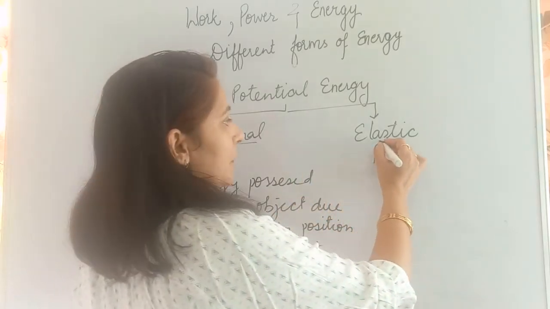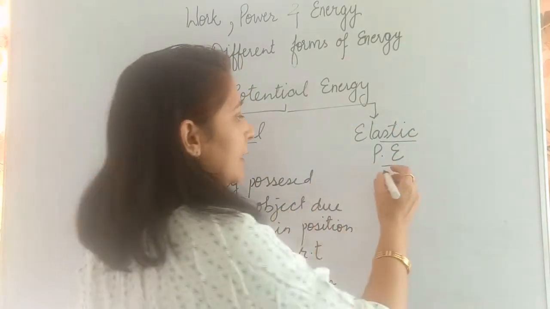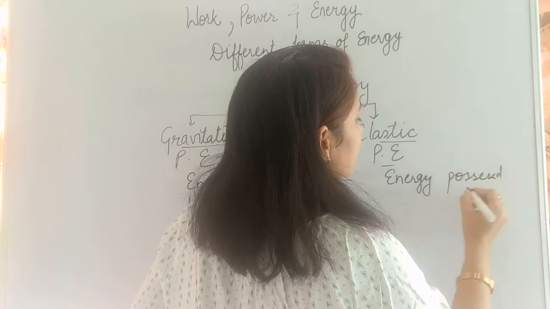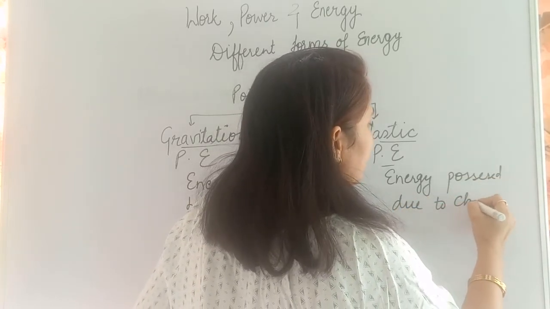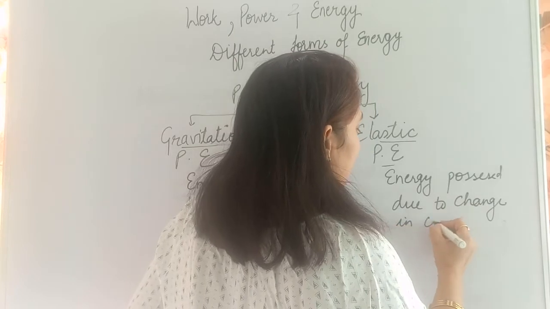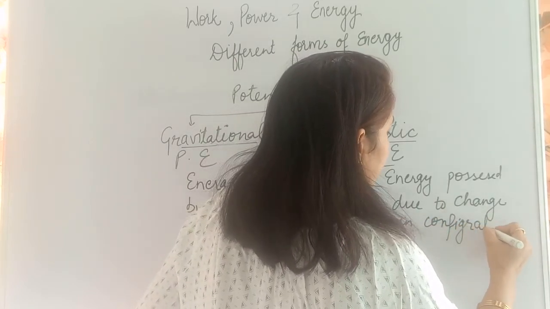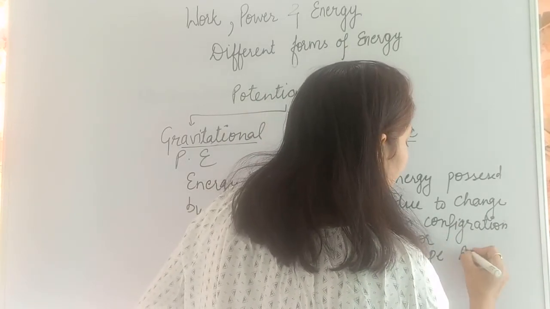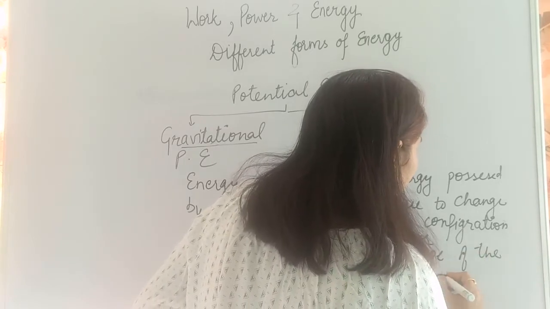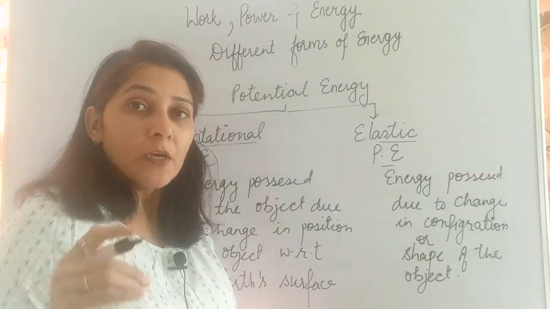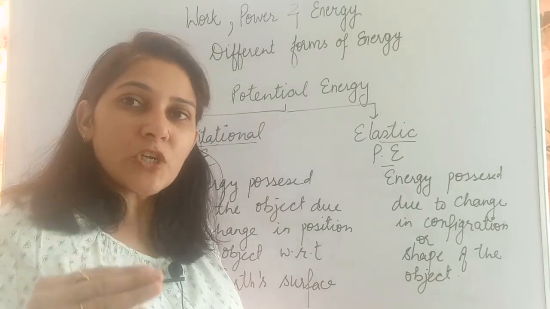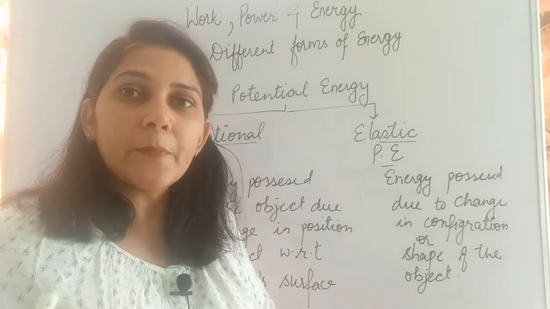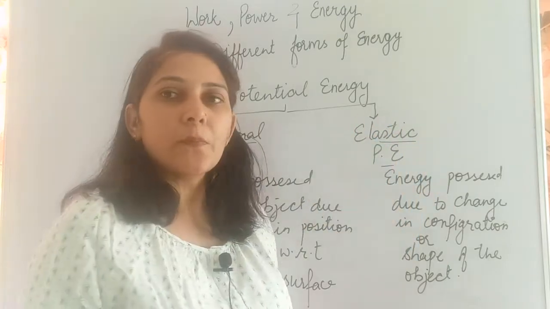Fine. What is elastic potential energy? Elastic potential energy is the amount of energy possessed due to change in configuration of the object. Or what can I write? Change in shape of the object. If the object is deformed, if it is changing its original shape, due to that change in shape, what is the change in energy, and what is the amount of energy possessed by the object at that particular point? That is known as its elastic potential energy.